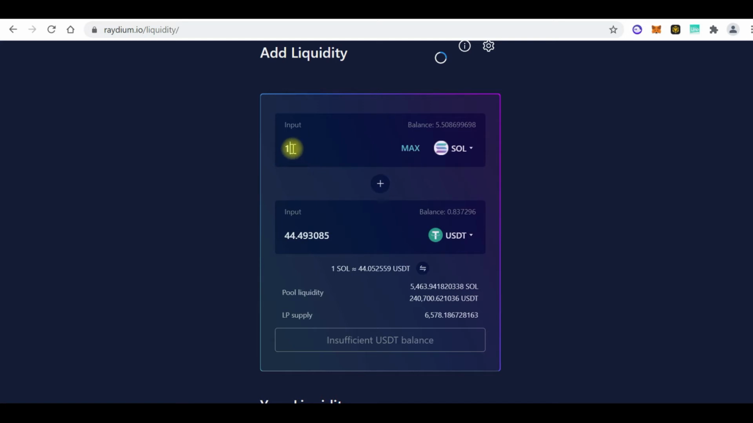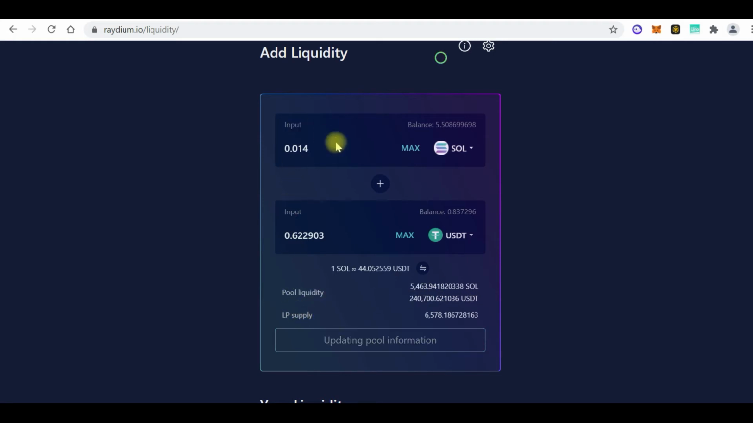So now I need to provide, because I have about 0.8 USDT, I have to find the amount of SOL that will match it. This is too small. Let me see if this will work. Okay, I think this will work. Okay, nice. So if I say I want to provide 0.014 SOL and 0.6 USDT to the liquidity, the pool liquidity will have more than 5,468 SOL and more than 240,000 USDT.